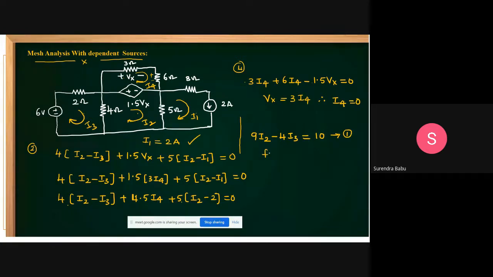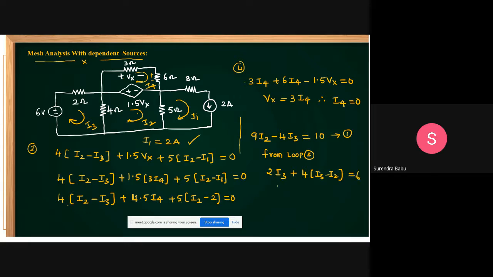From loop 3, friends, you can apply KVL and see what you get. For loop 3: 2 into I3, plus 4 into (I3 minus I2), is equal to 6. Then what you can get?